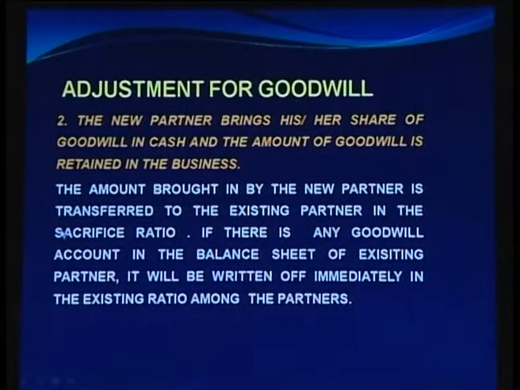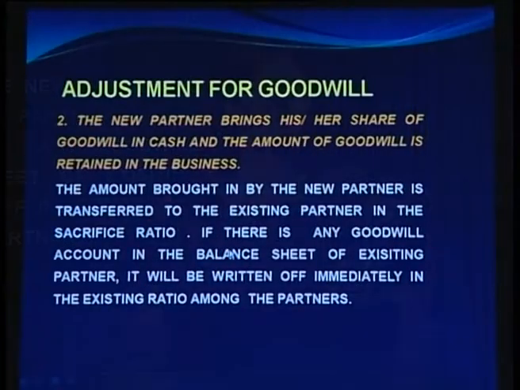Sacrifice ratio is the ratio which is the difference between the new and the old ratios. It is the share which is sacrificed by the old partners to give a share in the profit to the new partner. So, as per the agreement between the new partner and the existing partners, we have to find out the sacrificing ratio. Then this sacrificing ratio is used to distribute the amount of the share of goodwill of the new partner among the existing partners.